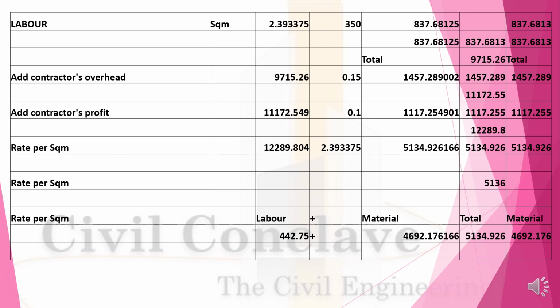Contractor's overhead 15 percent 1457, which makes the total 11,172. Contractor profit 10 percent will make 1117, with the total being 12,289. So rate per square meter, labor will be 442.75, material 4692, the total becomes 5134.926.